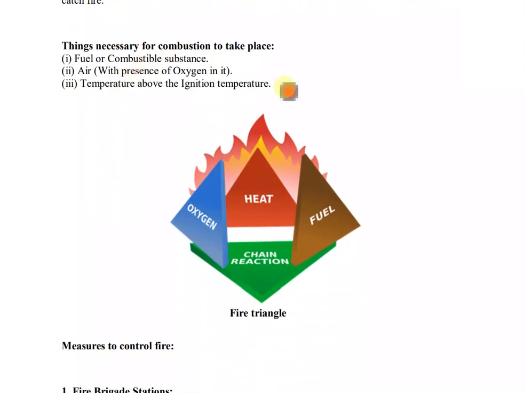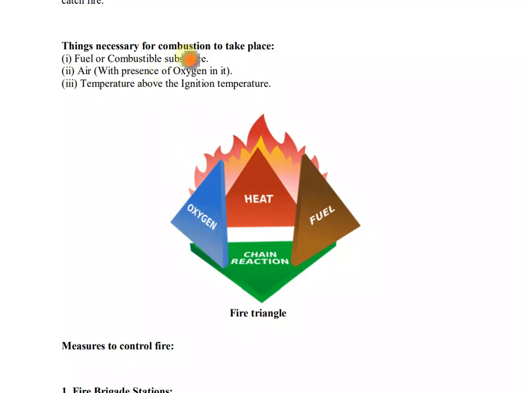Now, things necessary for combustion to take place. Now, combustion, I already told you, is a process in which heat is released by a material when it reacts with oxygen. Okay. Now, three necessary things are fuel or combustible substance, air with the presence of oxygen in it that allows fire to occur, and temperature above the ignition temperature. So, see, these three are the necessities for combustion to take place.